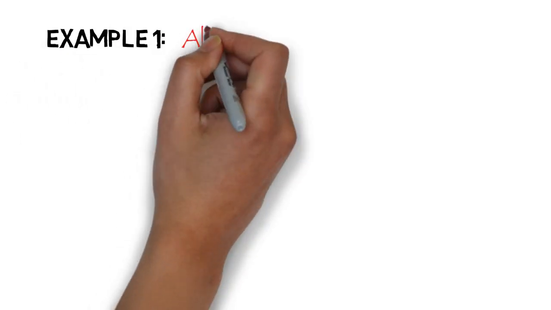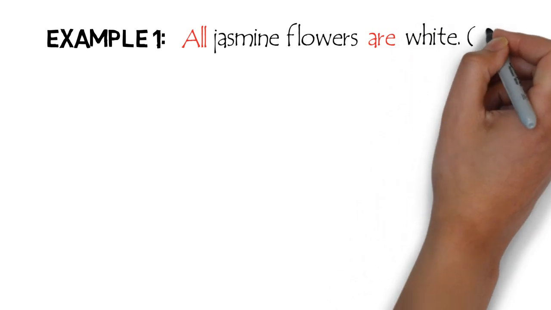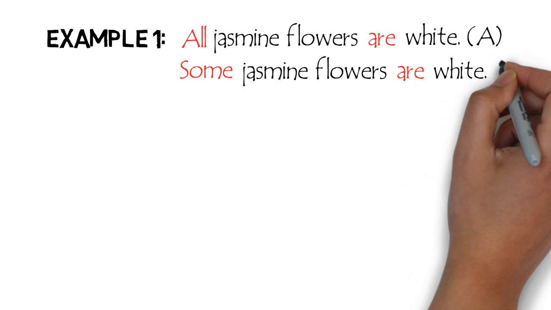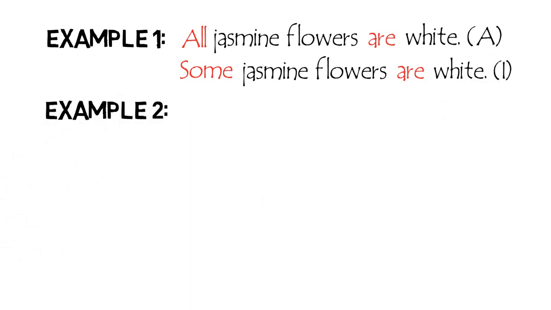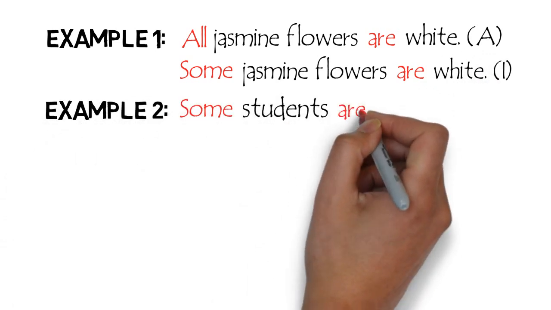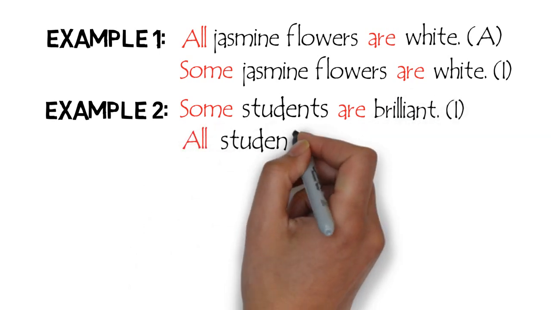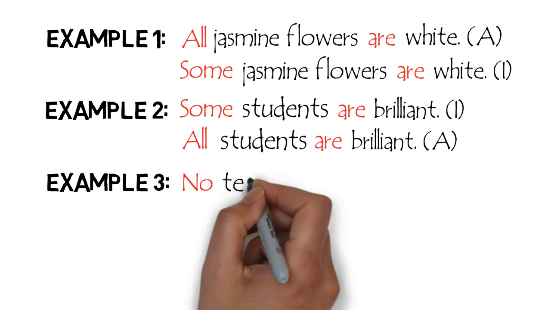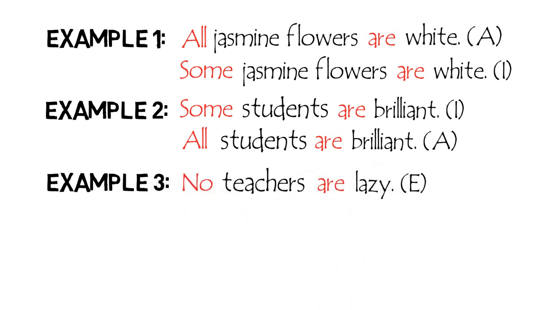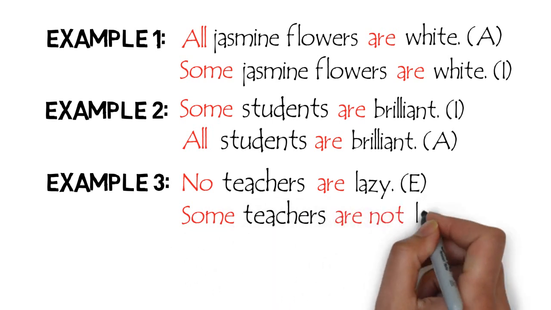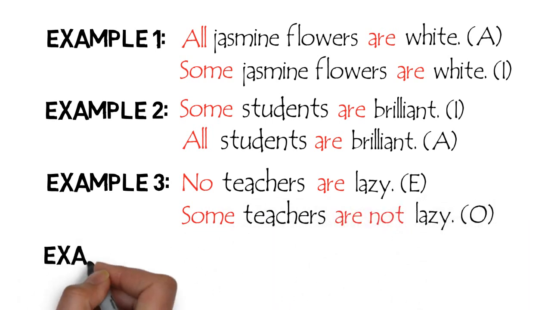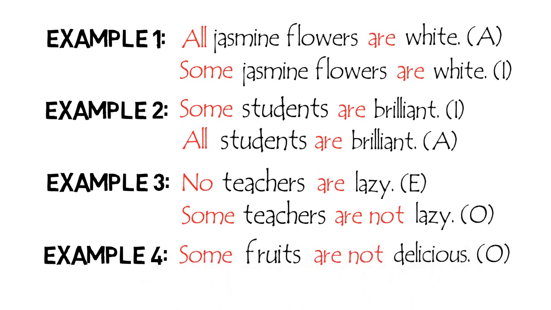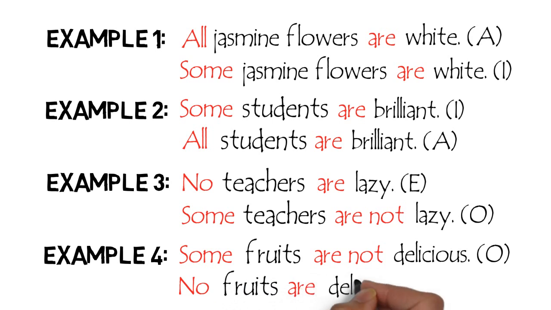1. All jasmine flowers are white. Some jasmine flowers are white. 2. Some students are brilliant. All students are brilliant. 3. No teachers are lazy. Some teachers are not lazy. And 4. Some fruits are not delicious. No fruits are delicious.